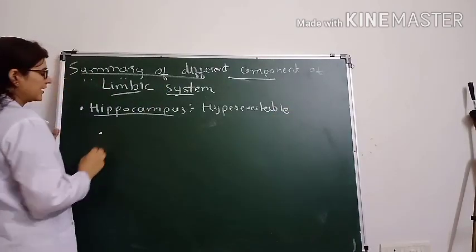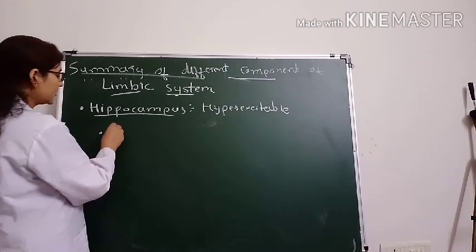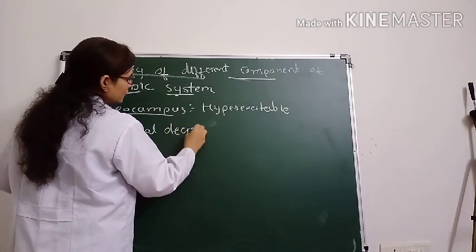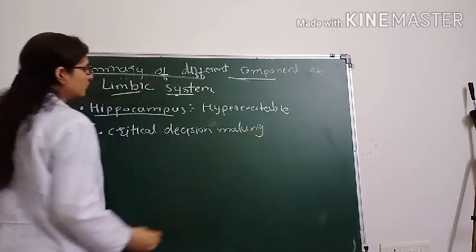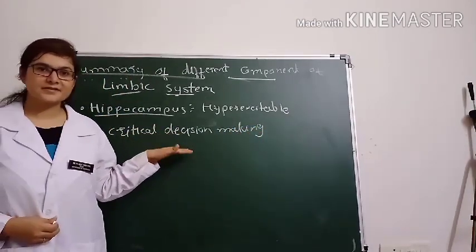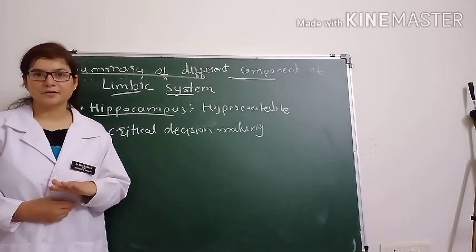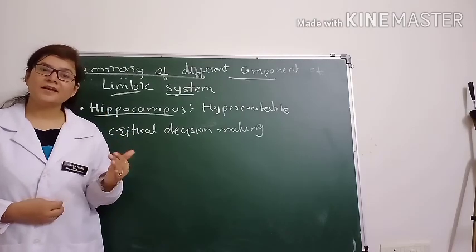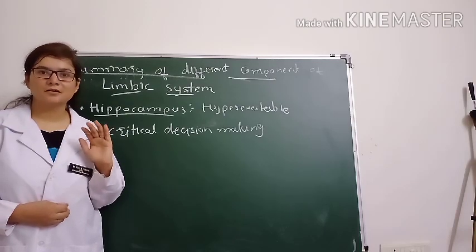The second thing is that it is responsible for critical decision making neuronal activity. So whenever there is any sensory input, it goes to the hippocampus, and the hippocampus will decide that this is important or this is not important. If the hippocampus considers that it is important information, then it can be stored in the long term memory.